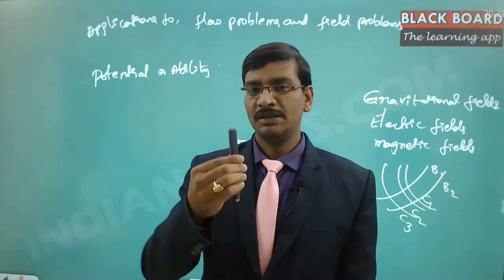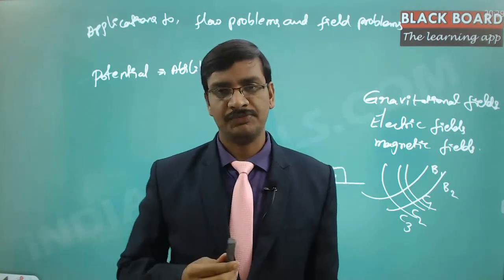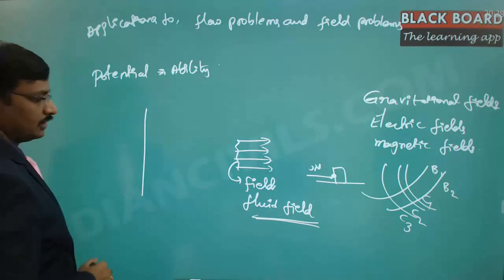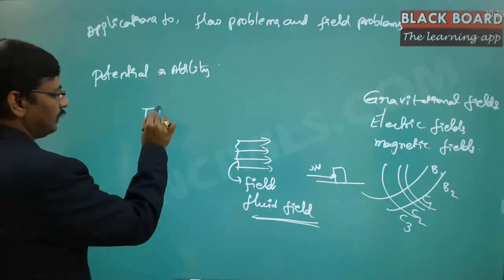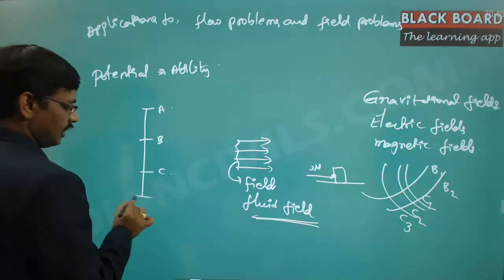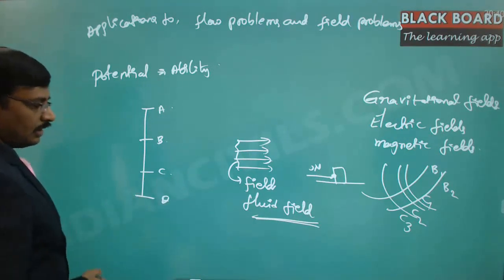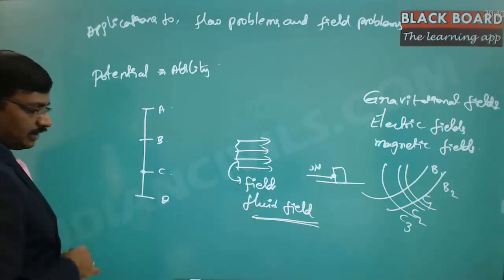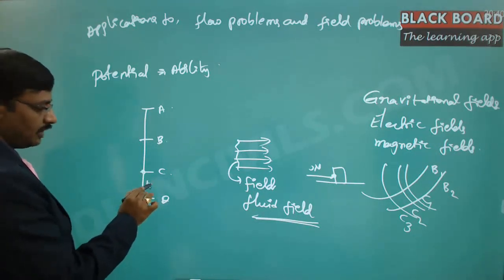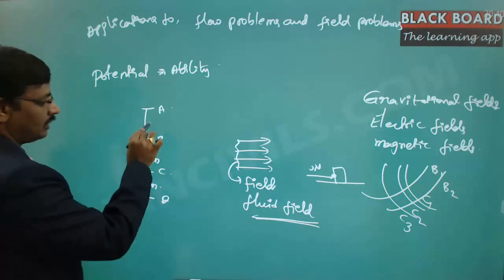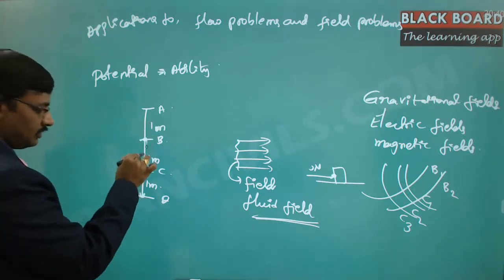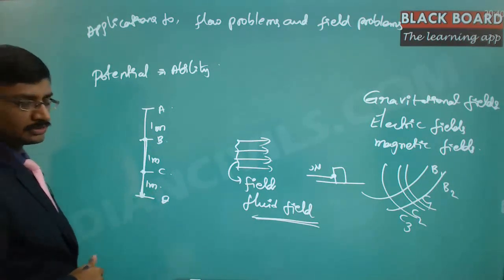So that energy is called the potential energy. If I take this particular location, this is position A, this is position B, this is position C, and this is the ground position D. At this point, if I keep the pen, it has the ability to go back to the ground for a distance of 1 meter, let us say. This is again 1 meter, and this is 1 meter. So if I keep the pen here, it goes down for a distance of 2 meters.